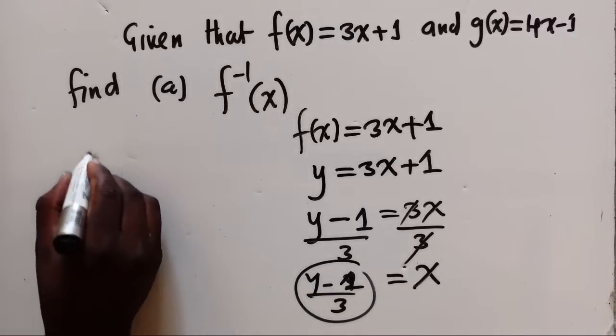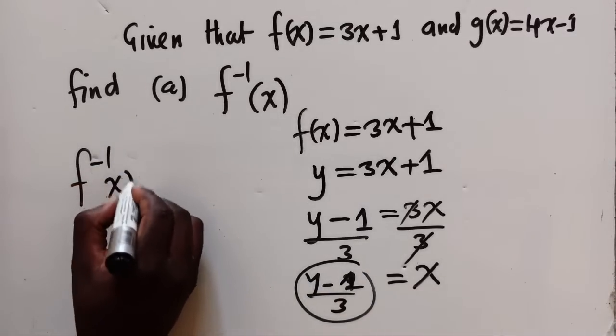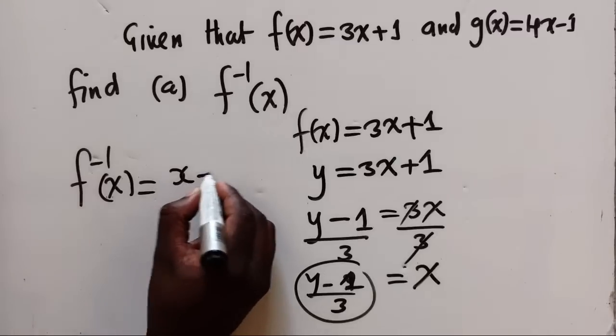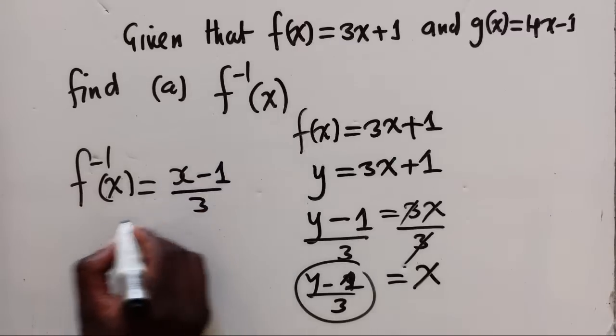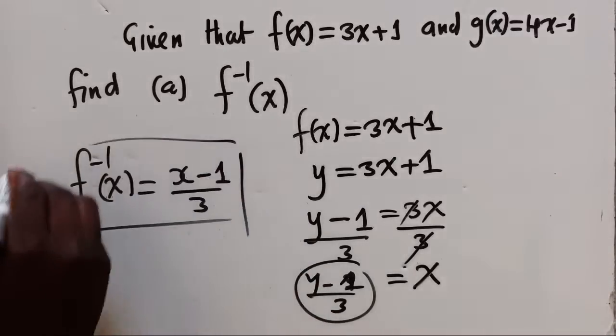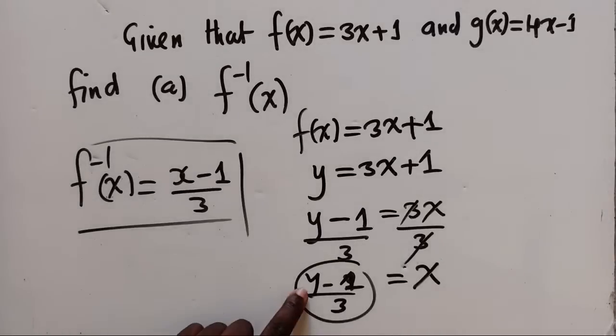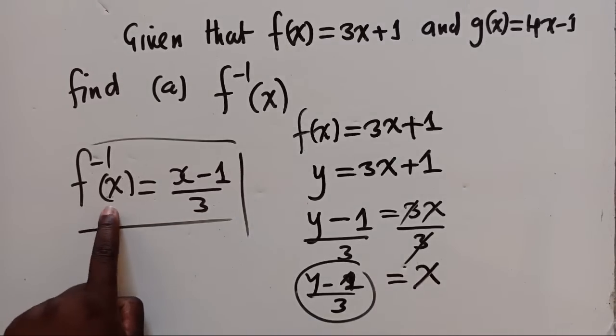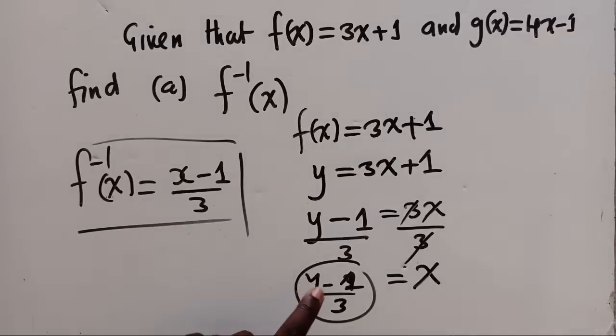So we shall say f inverse of x is equal to x minus 1 over 3. This is our answer. So you change: where there is y here, you write x. Where there is x here, you write f inverse of x, what they have asked you. These other values, copy them the way they are. So you can ask where you're not clear. Is it okay here?